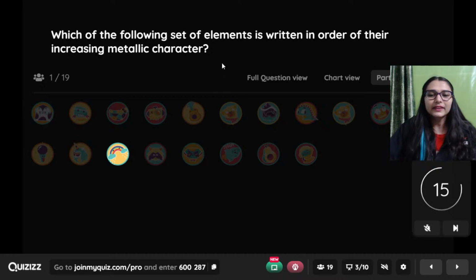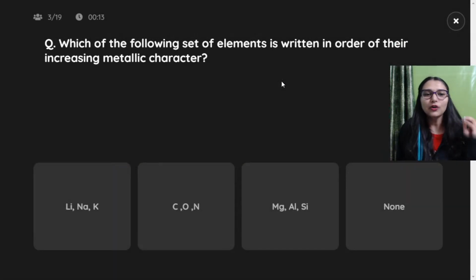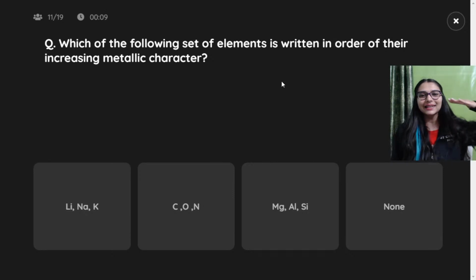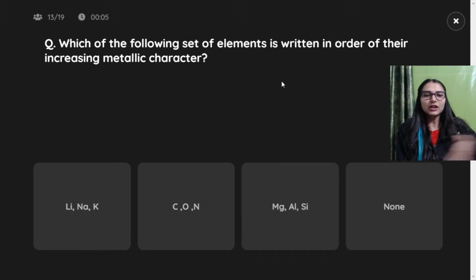Which of the following set of elements is written in order of their increasing metallic character? Lithium, sodium, potassium; carbon, oxygen, nitrogen; magnesium, aluminium, silicon; none.